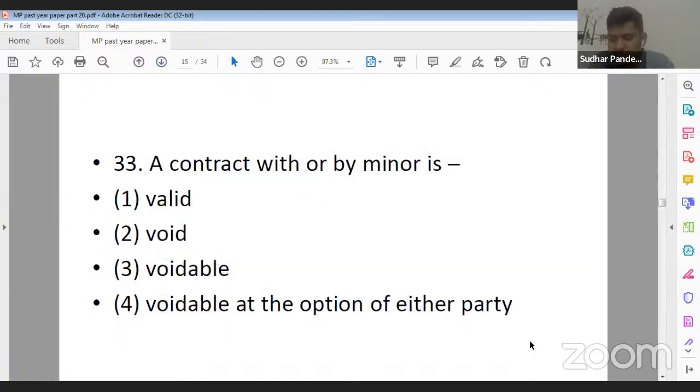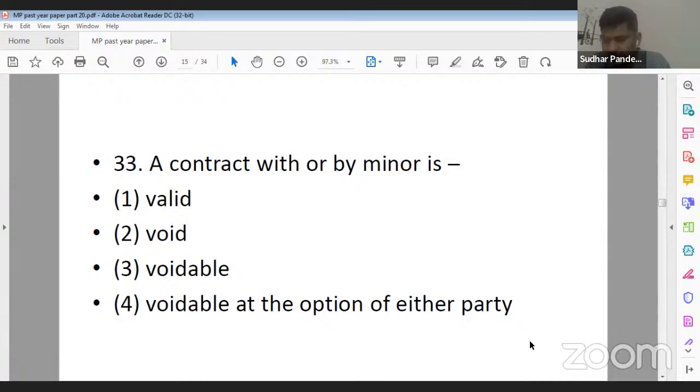Next question, question 33. This particular question is from the Indian Contract Act. A contract with or by a minor is: Option 1, valid. Option 2, void. Option 3, voidable. Option 4, voidable at the option of either party.